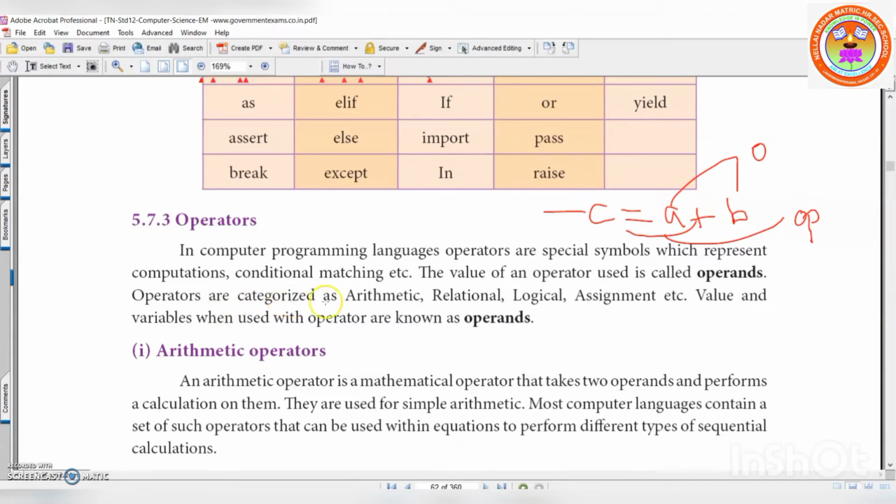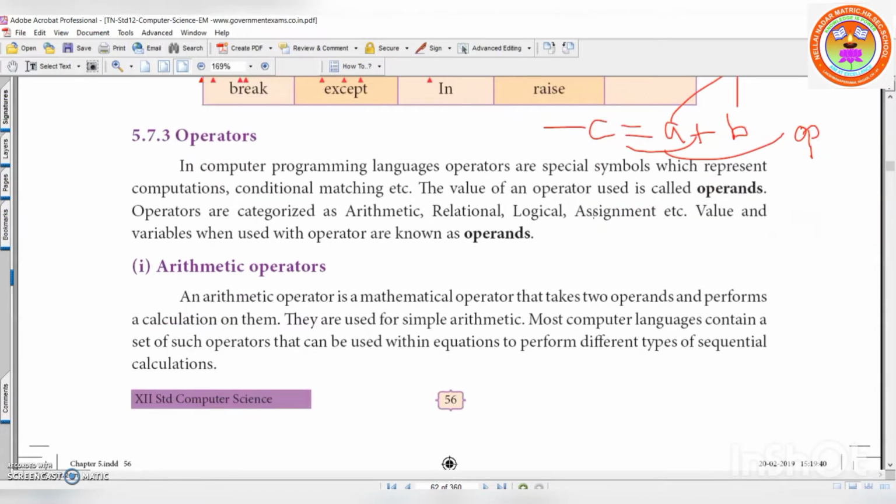Operators are categorized as arithmetic, relational, logical, assignment, etc. Values and variables when used with operators are known as operands. These two are operands, these are operators, and this is an identifier. Now, one by one, we are going to see.